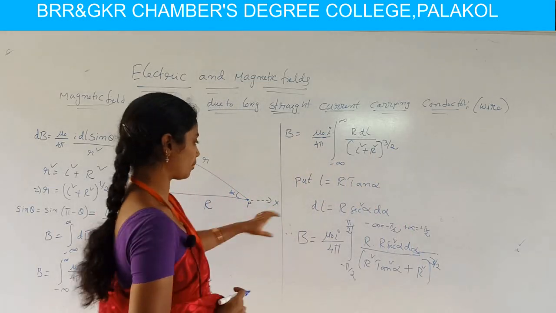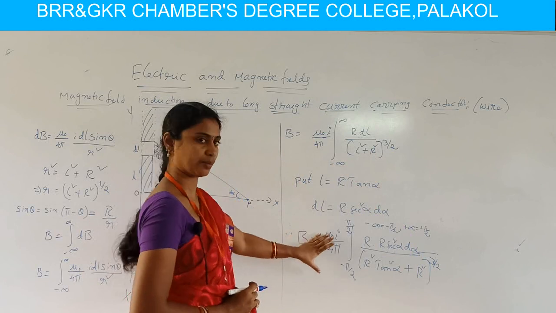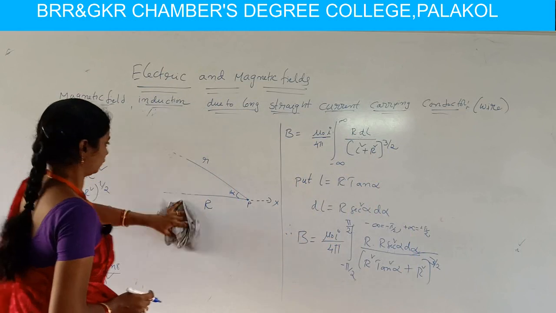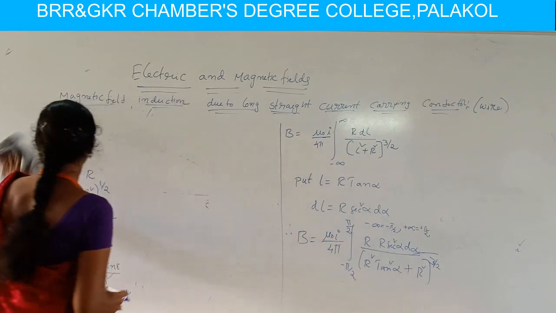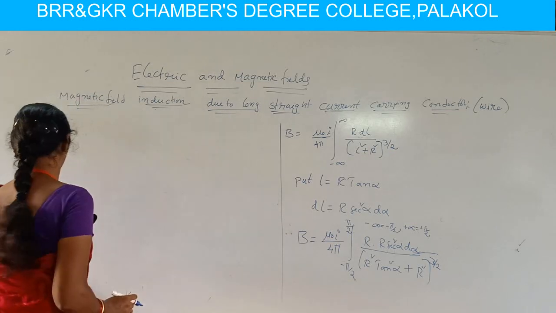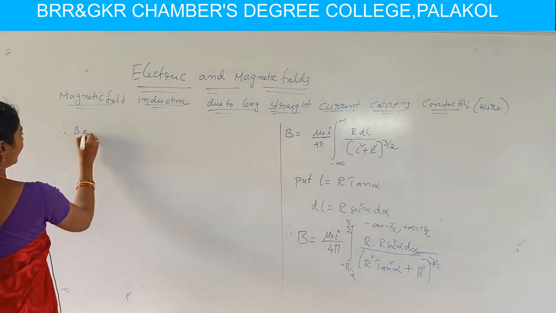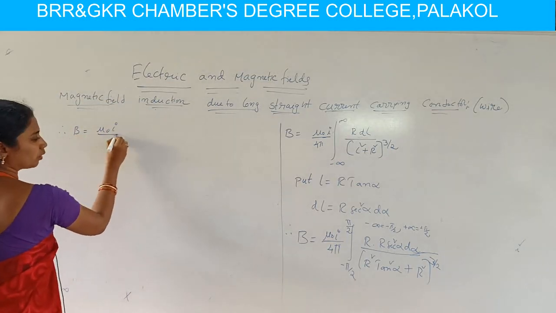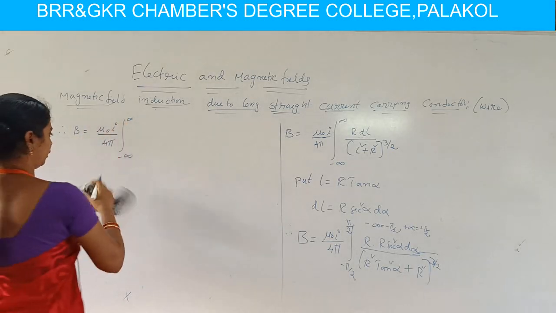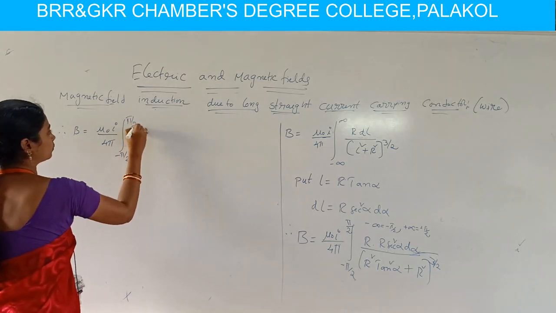Okay, we substitute these considerations in our equation. So the B value then becomes, by simplifying this, I rub the diagram and the data. Therefore the value of B becomes B equal to mu naught I by 4 pi integral, sorry, the limits are changed, minus pi by 2 to pi by 2, I forgot it.